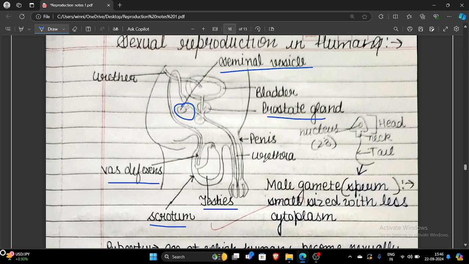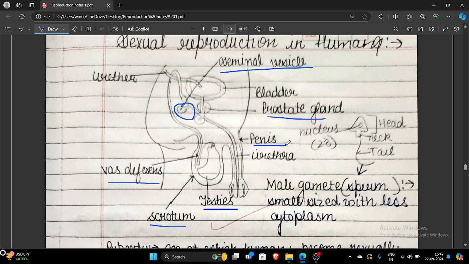If anybody asks you the passage of sperm from testis to outside: from the testis it will move through the vas deferens into the seminal vesicles, and from the seminal vesicle it will move outside through the urethra. And this urethra is guarded by a male external genitalia named the penis, which helps to transfer the male gamete into the female reproductive tract.